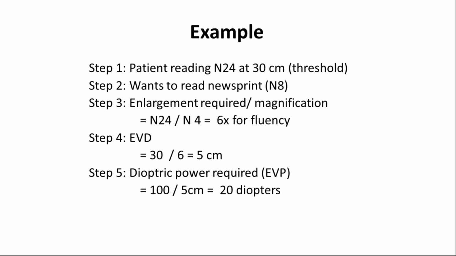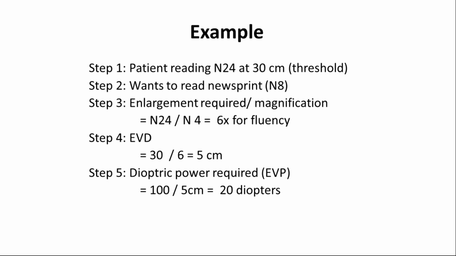Okay, now it will be easy for you to see the example. I'll clarify it through an example. Suppose the patient is reading an N24 target at 30 centimeters. So that is his threshold acuity, and he wants to read a newspaper. Newspaper target will always be N8. So we need to remember that he wants to read an N8 target. So the facility should always be 2 times more. That means we divide 8 by 2. That will be 4. So if we are calculating based on the N4 target, then the patient can read the target fluently. But if you are calculating with N8, he will struggle to read that newspaper.